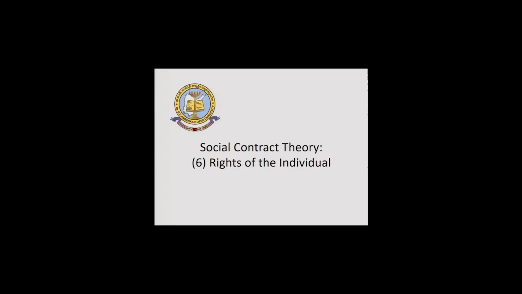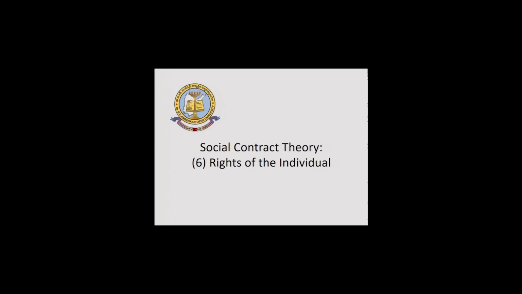And lastly, rights of the individual. Social contract theory provides for the rights of the individual. The rights of the individual are to be protected. These three philosophers have propagated the rights of the people.